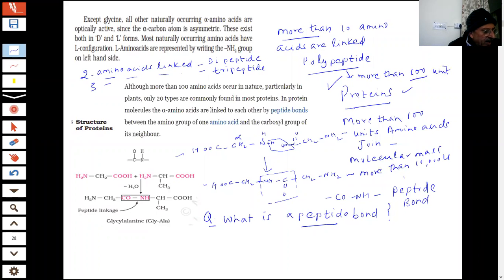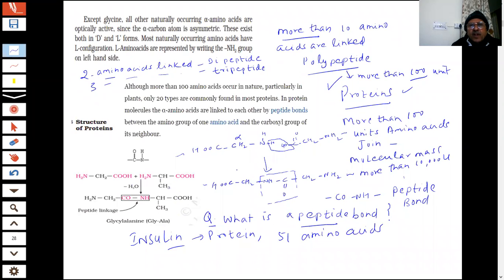And there are certain conformations which have less than 100 units, but are well defined conformations like proteins. They are also called proteins. For example, insulin. Insulin is also a protein, students. Actually, it has only 51 amino acids. There are only 51 amino acids present in insulin. This is also put in the category of proteins.